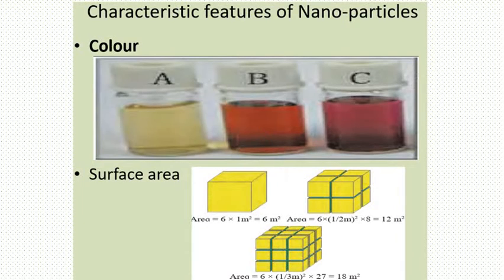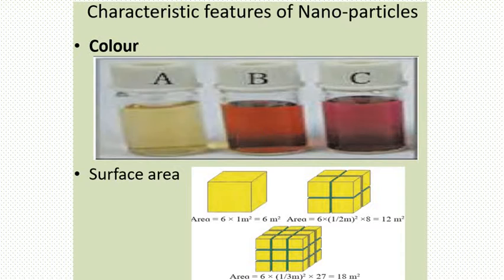Now, characteristic features of nanoparticles. The first characteristic feature is color. Because of the small scale, different laws dominate, and we experience so many examples like that. Color is an optical property which is different at the nanoscale. Elemental gold has a very shining yellow color, we all know, but if you had only 100 gold atoms arranged in a cube, its color would be much more red. This is all the magic of the nano size of the gold particles.